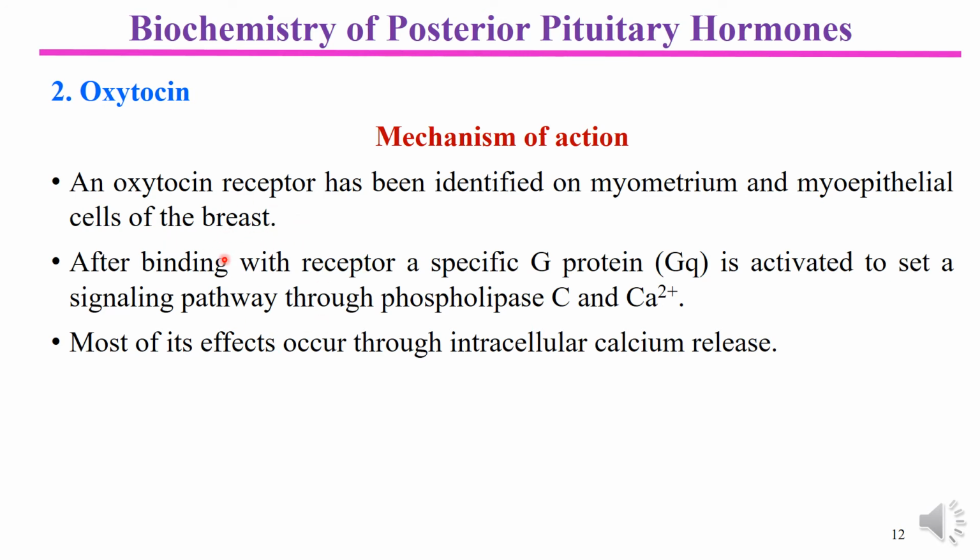During its action, it first combines with the receptor, and a specific G protein, Gq, is involved, which activates the pathway through which phospholipase C is activated and calcium is released. Finally, the effect of oxytocin is to increase the intracellular calcium levels. Later on, the remaining actions of oxytocin are continued by this released calcium.